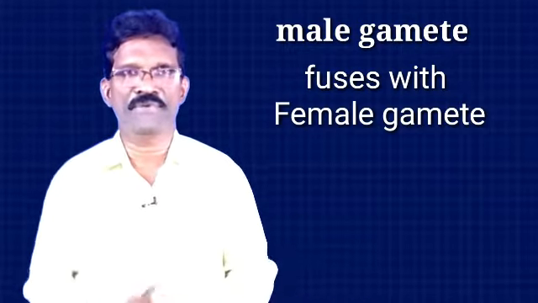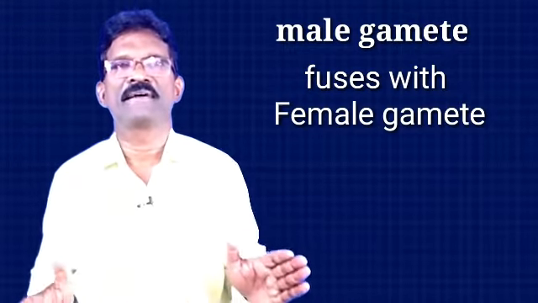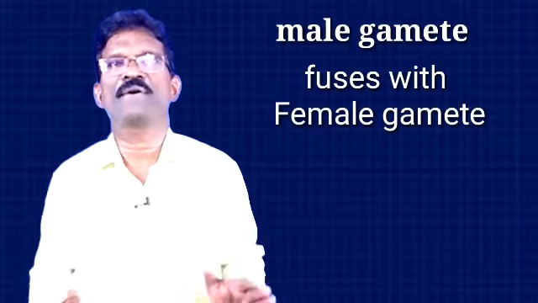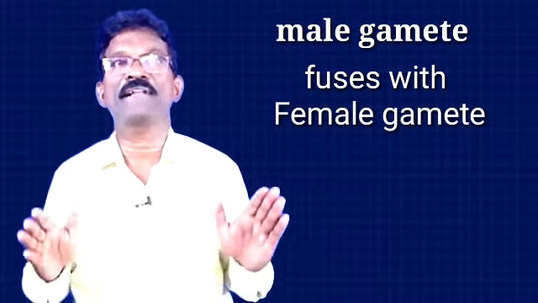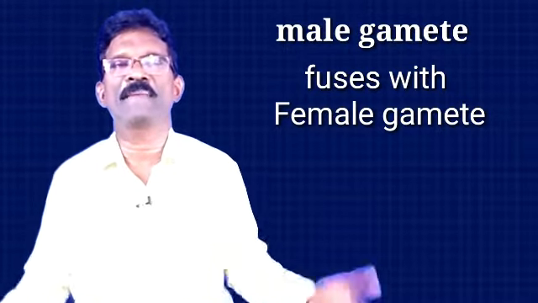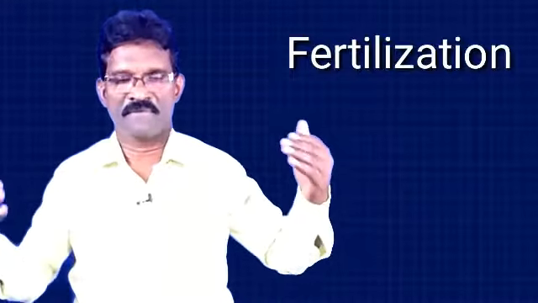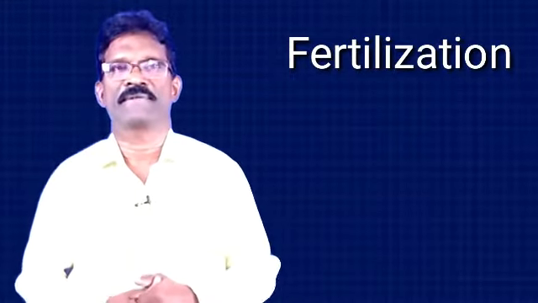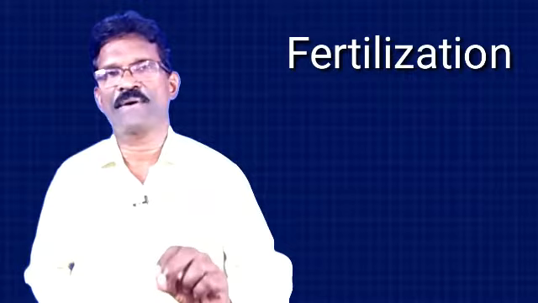When the gametes are fused, a structure called zygote is formed. Zygote is formed when the male and female cells are fused, and this fusion is called fertilization. The fertilized egg is called zygote, and it grows into an organism in sexual reproduction.